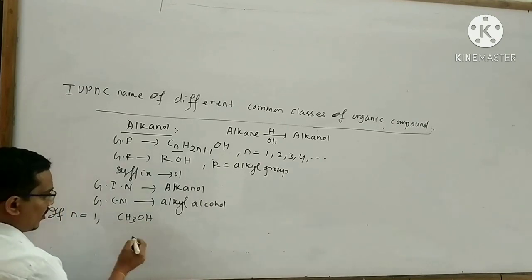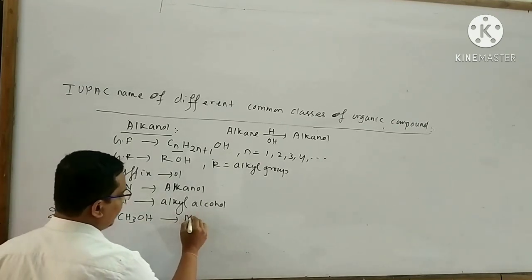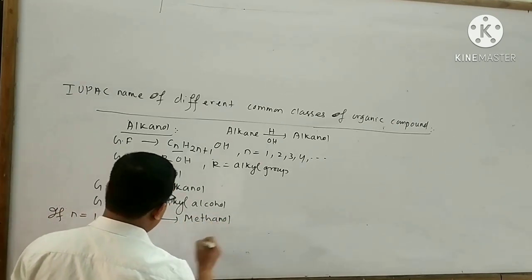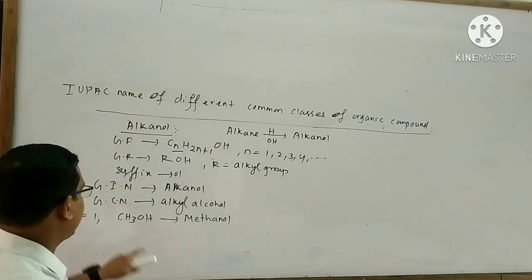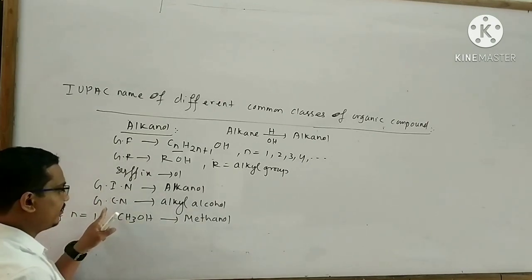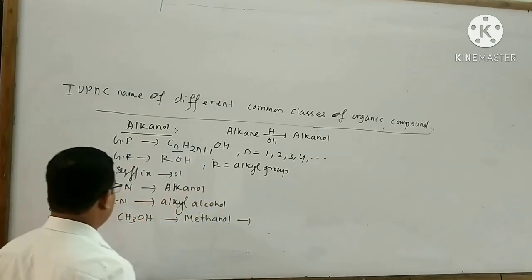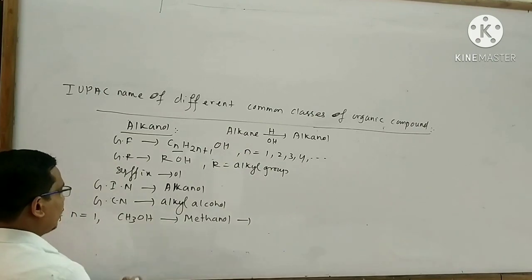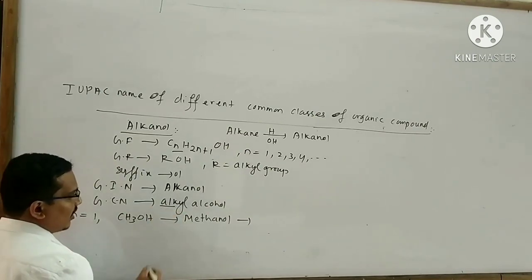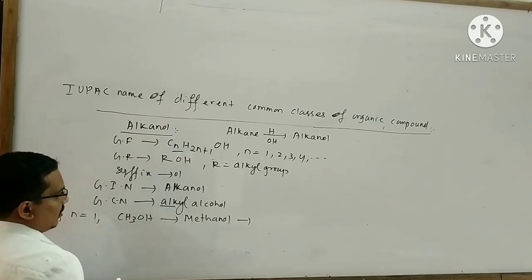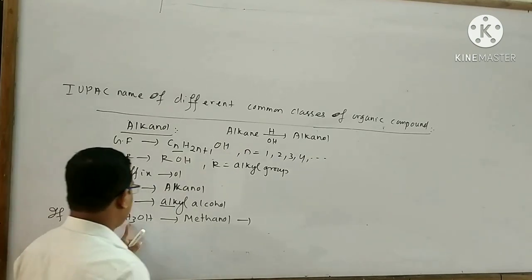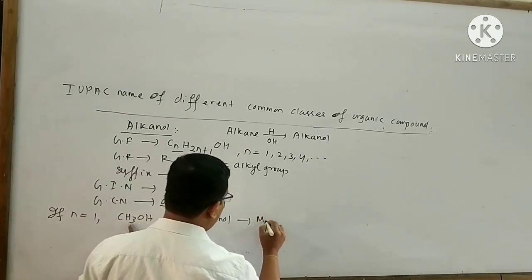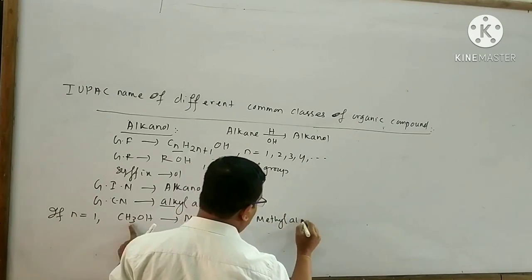If n equals 1, then the alcohol is CH3OH. The name of this alcohol is methanol. It also has a common name, which can be written with the help of the general common name, alkyl alcohol. Here one carbon atom is present, so we remove the alpha and use meth, because for one carbon atom we generally use the word meth. So the name of this compound is methyl alcohol.